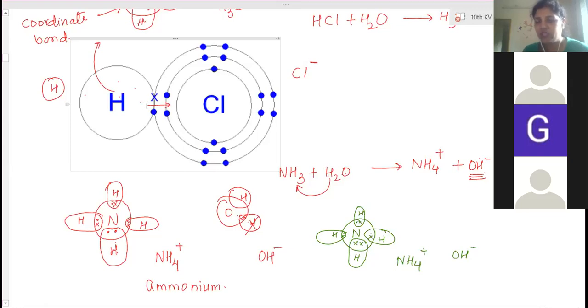Now these two electrons, in one movement, will revolve around hydrogen. That means these two belong to hydrogen, so hydrogen's duplet is completed. And in the next turn, they will revolve around chlorine as well. So these two electrons belong to both of them. Here no one has lost an electron and no one has gained an electron, so the atoms that are present we call molecules. This way one type of bonding is formed and the compound formation takes place. This type of bonding we call covalent bonding, the sharing of electrons.